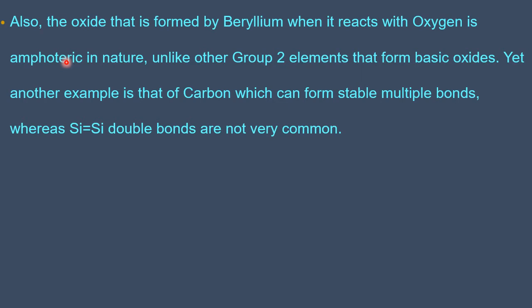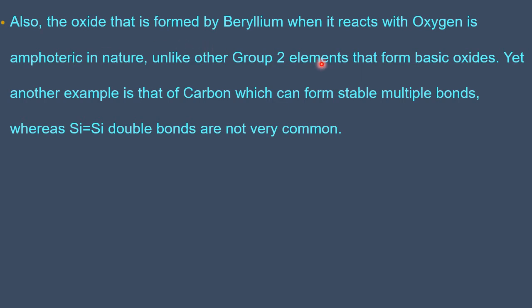So it is amphoteric. This nature is not there with the oxides of the other members of the same family, like calcium oxide, magnesium oxide, barium oxide or radium oxide. They are purely basic. Only beryllium, being the first member, has an amphoteric oxide. This is called the anomalous behavior of beryllium.